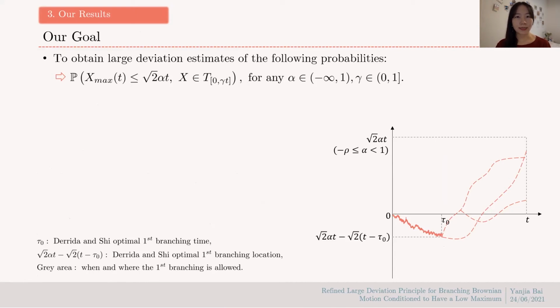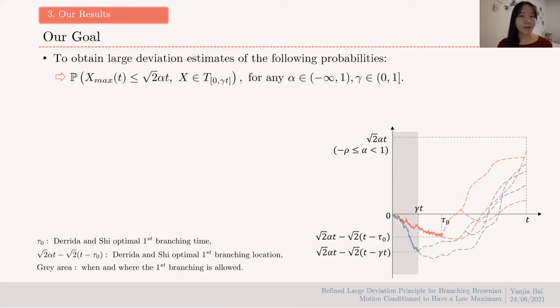On the picture, it looks like this. Suppose the first branching can only happen in the gray area, and for gamma in 0, 1, it spreads into the whole area between 0 and t. Suppose we choose a gamma like that, then our result tells you the best time-location combination that a BBM should choose to have a low maximum.